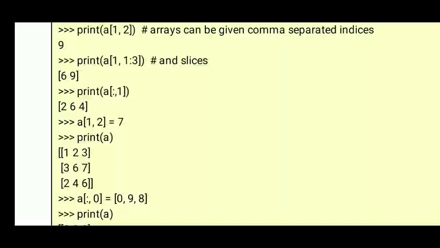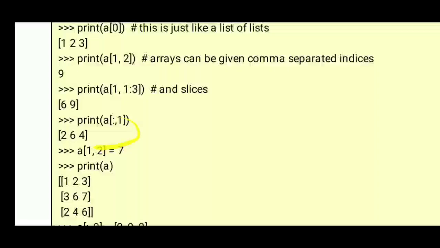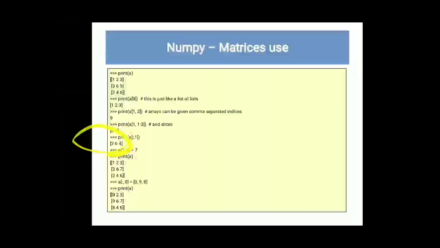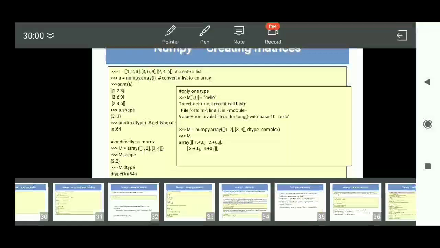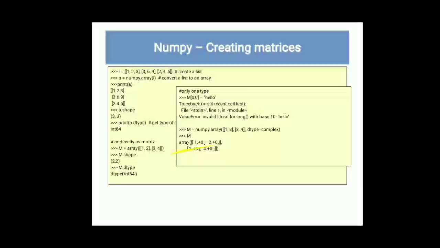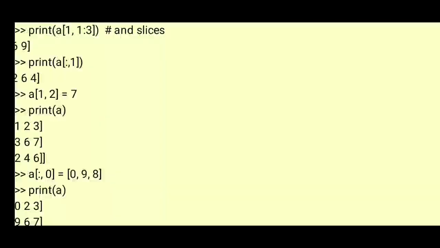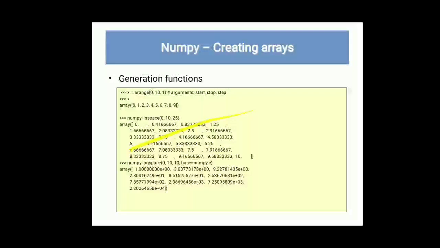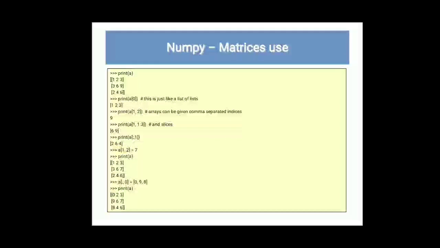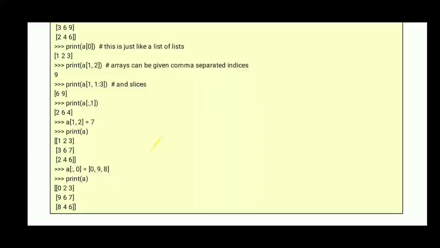Firstly it was 9, now we have provided the value 7. You can see this line. When you print a, it will print 1 2 3, 3 6 7, 2 4 6, like that. Next one, a colon comma 0 means we are providing all values.